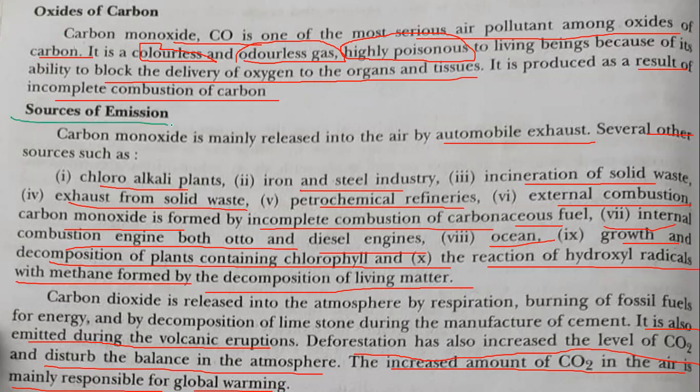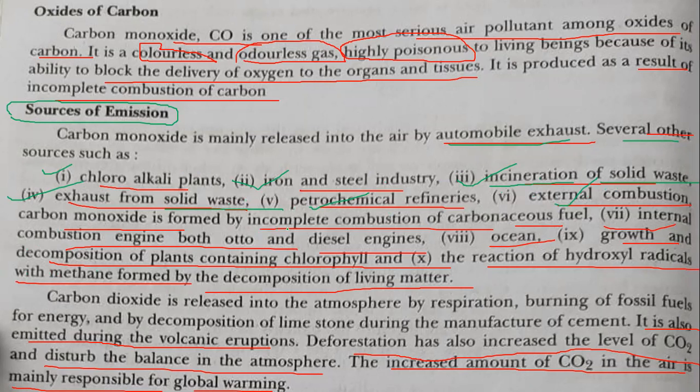So what are basically the sources by which carbon monoxide is released? See, automobile exhaust, then several other sources like chloroalkali plants, means industries in which work on chloroalkali is going on. Then the iron and steel industry, then incineration of solid waste, means heating of solid waste, then exhaust from solid waste, petrochemical refineries, then external combustion.